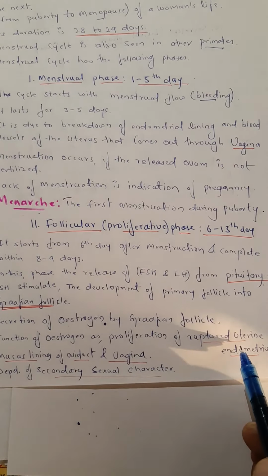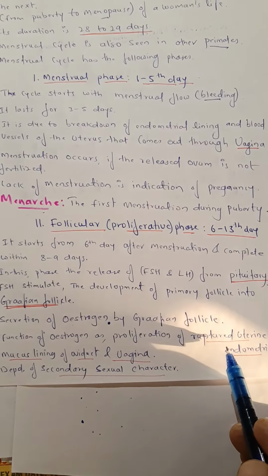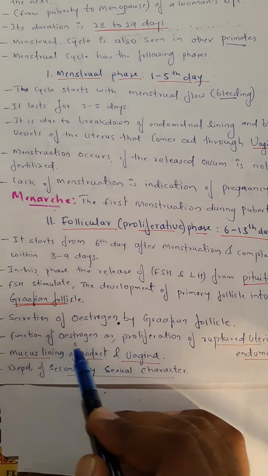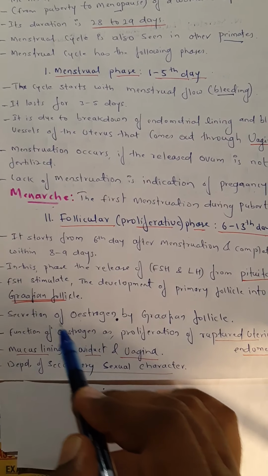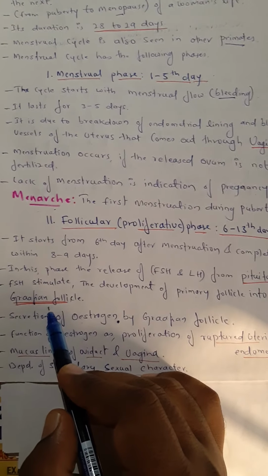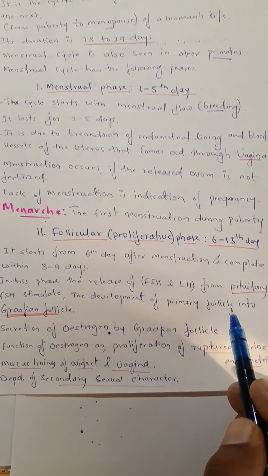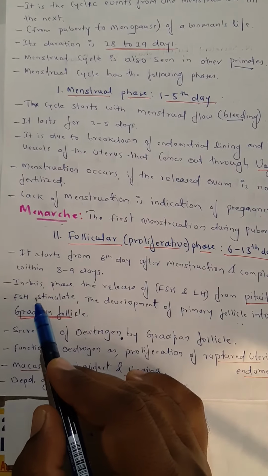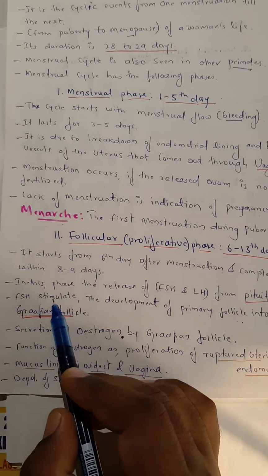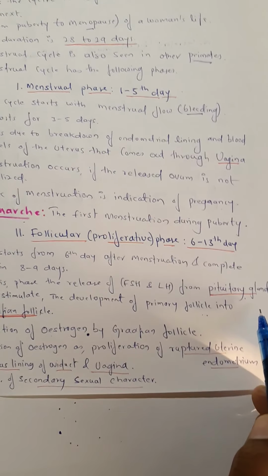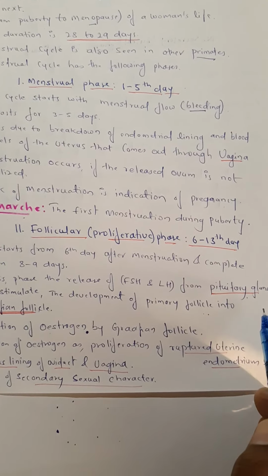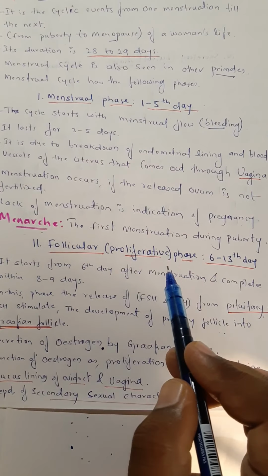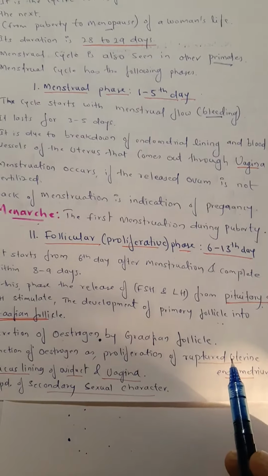So the ruptured uterine wall is repaired by proliferation because of the hormone estrogen, and estrogen is synthesized by the Graafian follicle, and the Graafian follicle was basically a primary follicle. The primary follicle becomes Graafian due to the presence of the hormone FSH, which is released in the phase called the follicular phase, that is, in the time of 6 to 13 days.